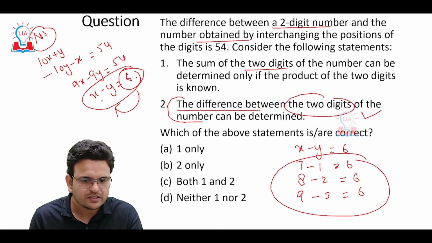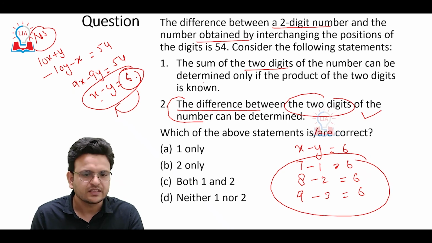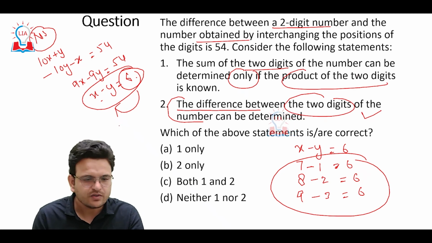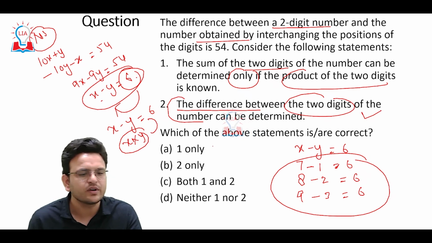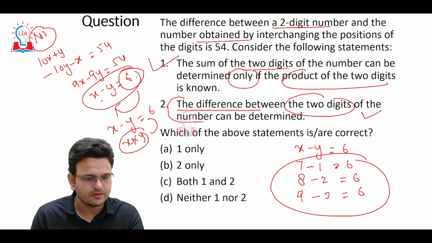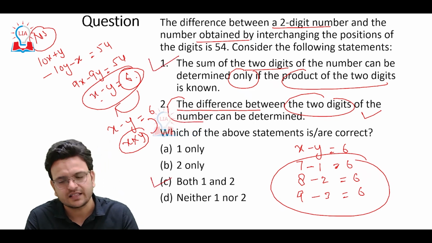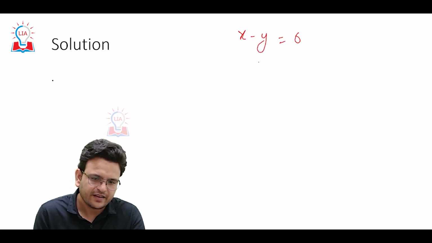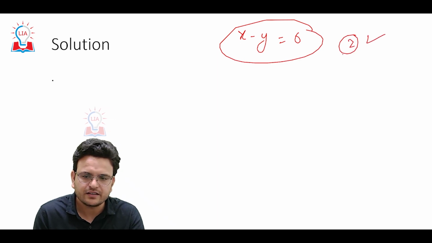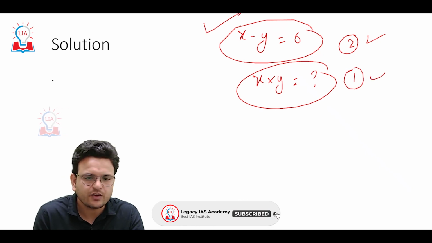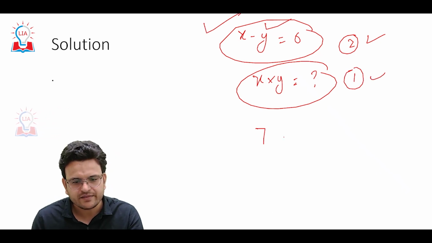The sum of the digits of the 2-digit number can be determined only if the product of the digits is known. Here we know x minus y equals 6. If we know x into y also, definitely we are going to get what is x and what is y. So the answer will be C. Hope you are able to understand. If we know x into y, then we are going to get the value of x and the value of y. Consider x is 7, y is 1.